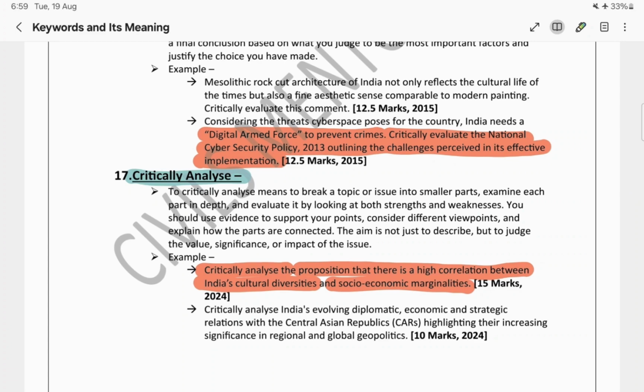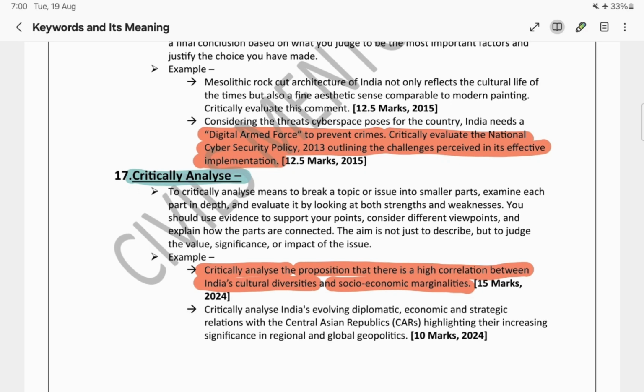That means 5 questions, 2 to 3 marks gone in this simple thing only. So that means one paper, 15 marks gone. Now imagine if you make the same mistake in 4 papers, that means 60 marks gone. Now 60 marks can make or break it. This 60 marks can be the difference between clearing or missing the final list. So that's why I am saying focus on these keywords as well.